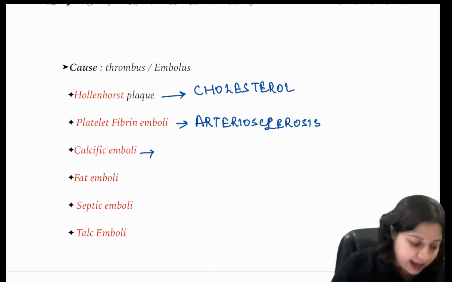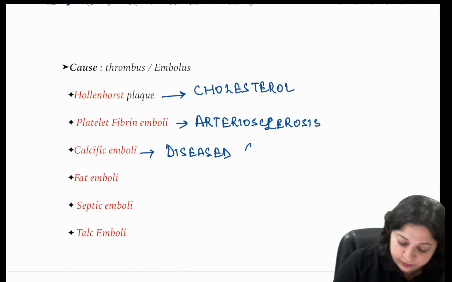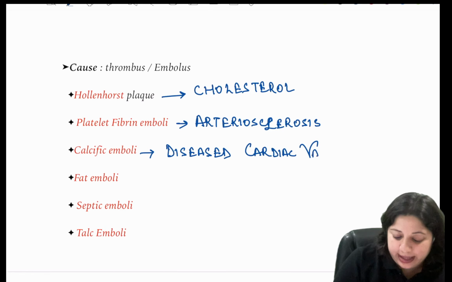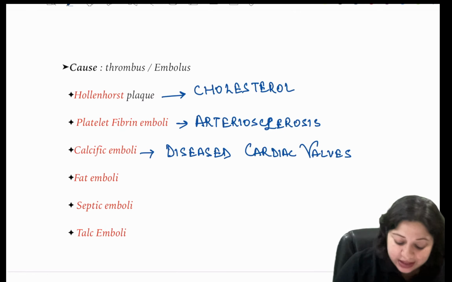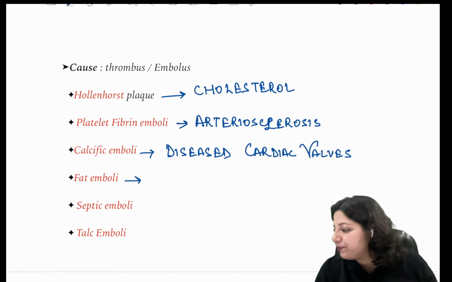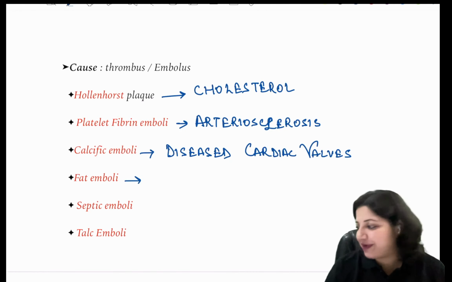The calcific emboli come from diseased cardiac valves. From where do fat emboli come? Fat emboli come from long bone fractures.